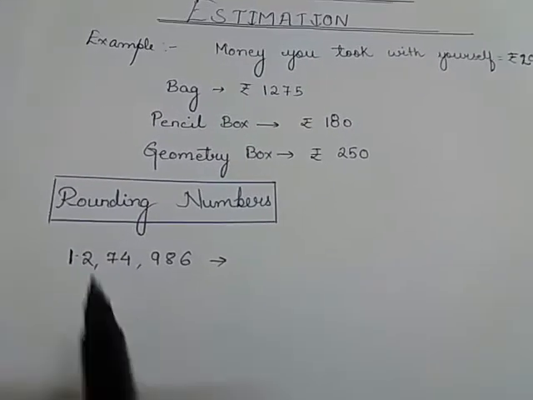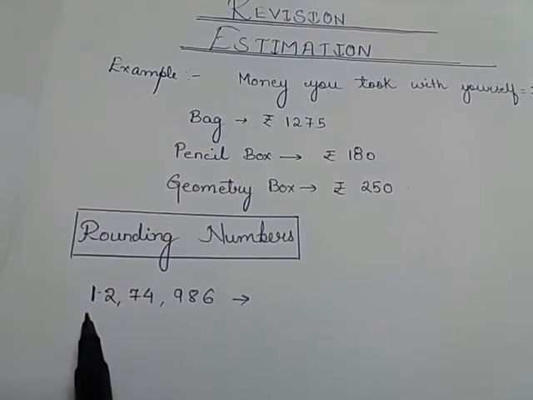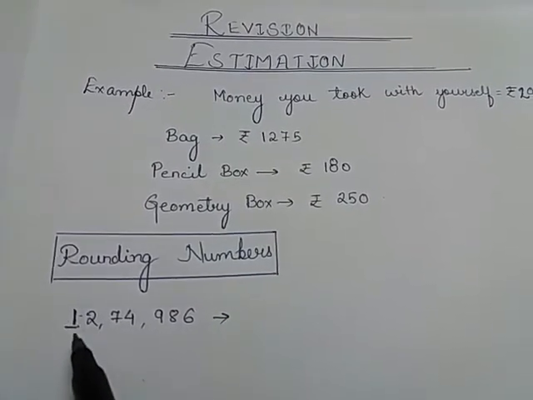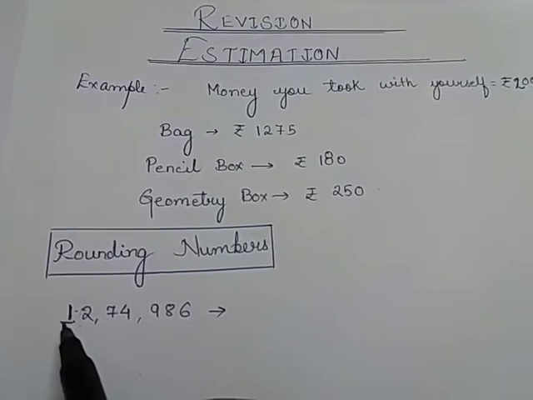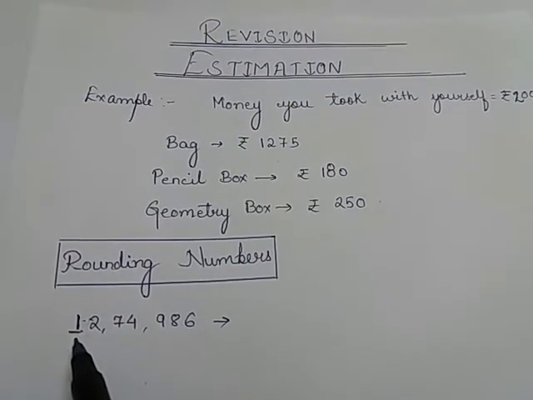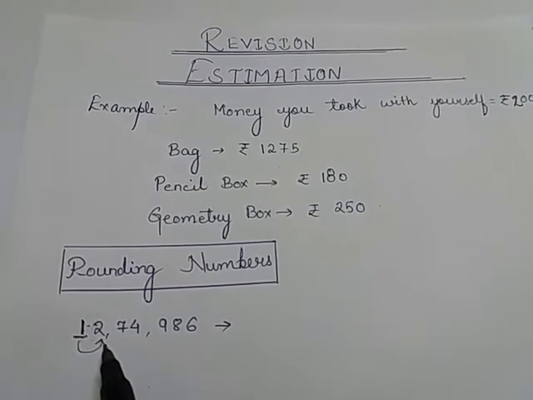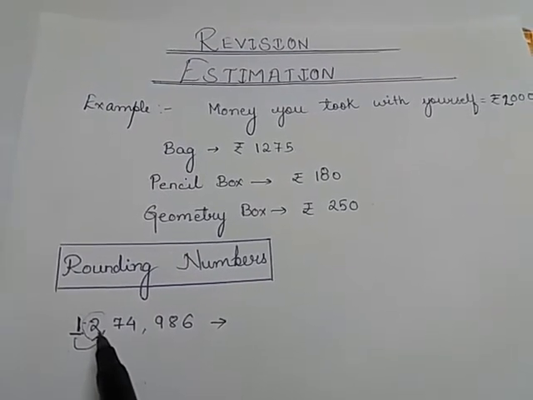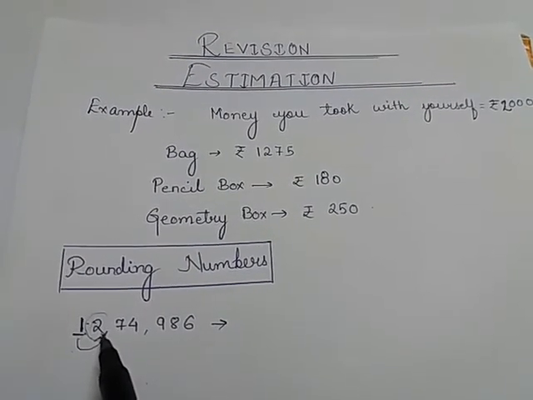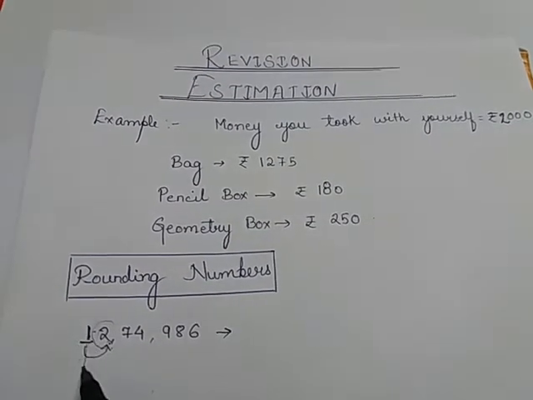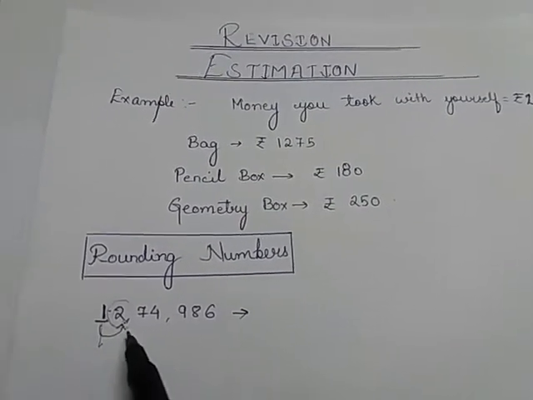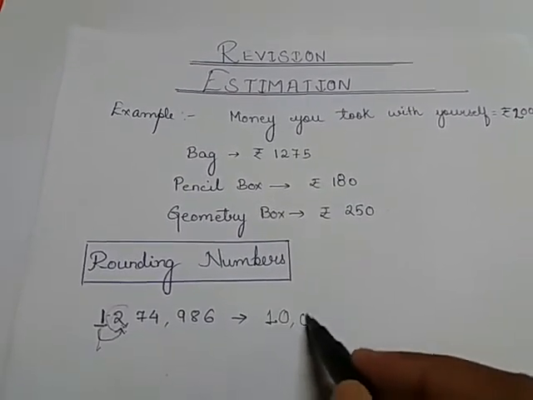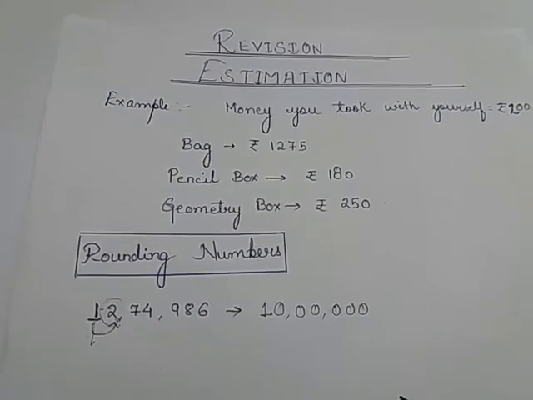So here is our question. We have to round this number to the nearest 10 lakh. So this is the digit which we have to round. In order to round this number, we have to look at the number which comes exactly right to it. This is 2 here. Since this is 2, it is less than 5, so we will round this number down. And when we round the number down, the number remains the same and the rest of the place values become 0.